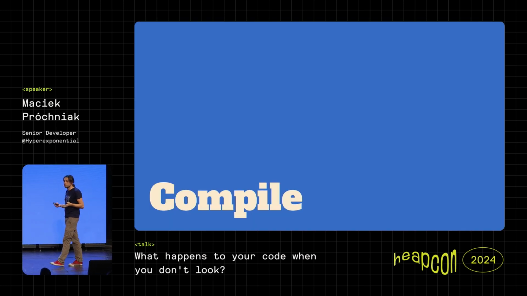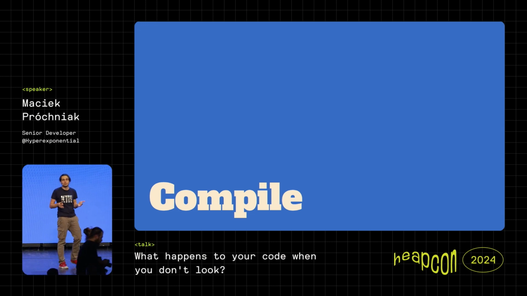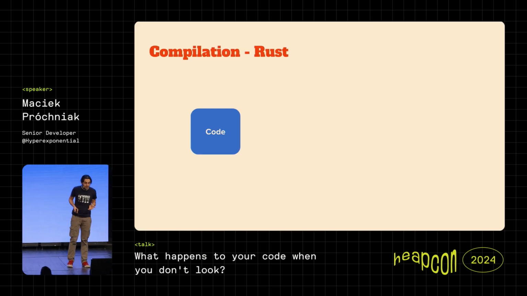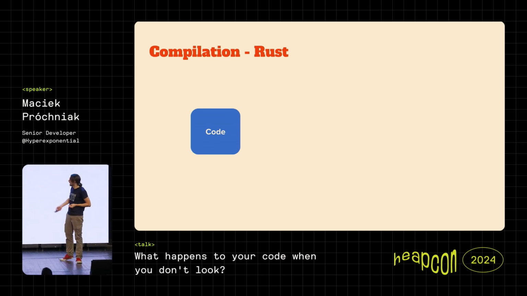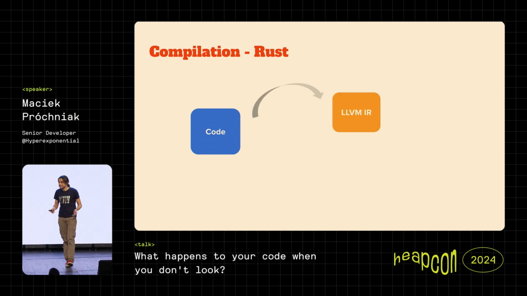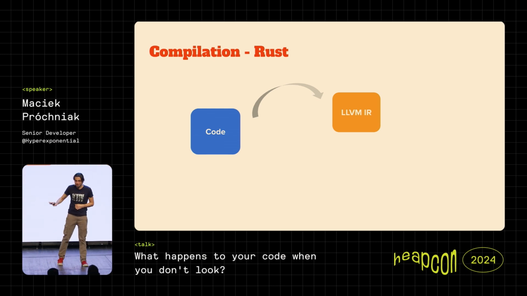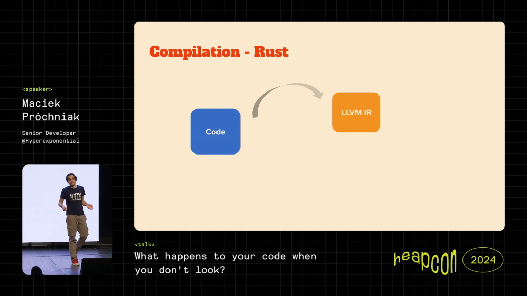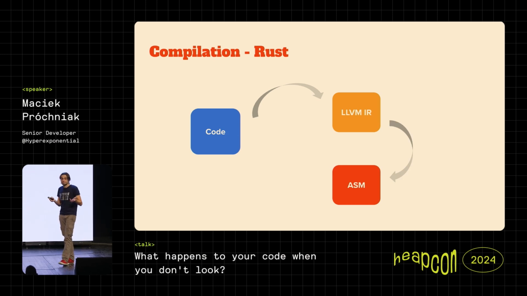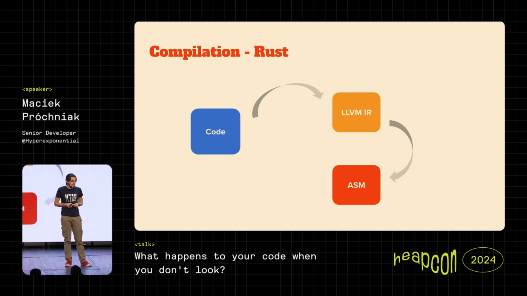And before we look into the CPU, let's start with the compilation, because this is the first part where the roads of my current work in Rust, a lower-level language, and JVM start to diverge. In Rust, first you start with the code, and then the mighty compiler generates some LLVM intermediate representation, which is a great example of an external DSL. This is the compilation target, and it is totally unreadable for a human being. Then the optimizer kicks in and generates real machine code that is ready to be used by the computer. And everything happens during the compilation phase, which is why it's so freaking long.